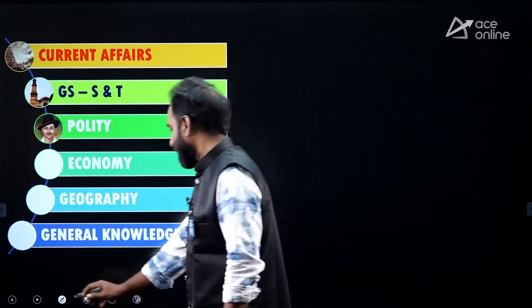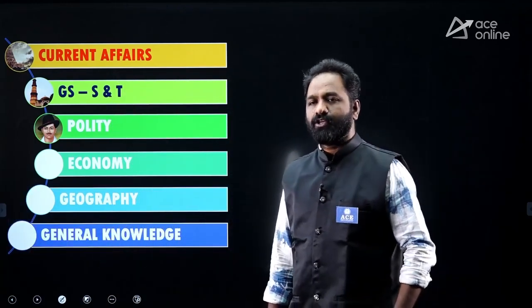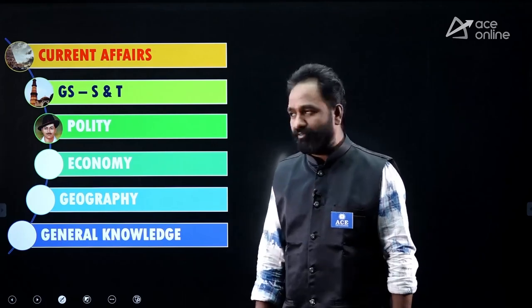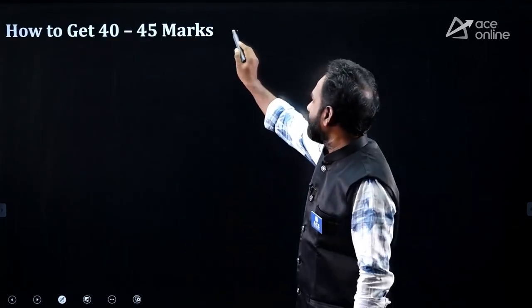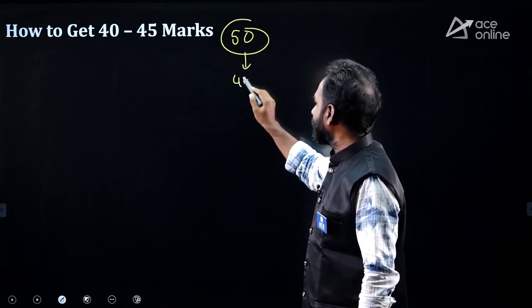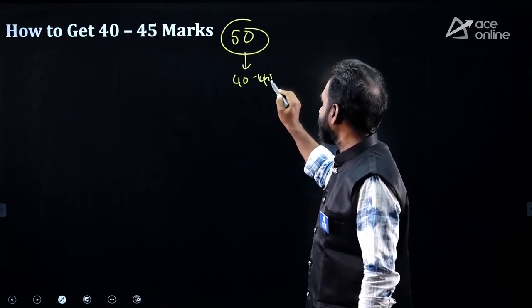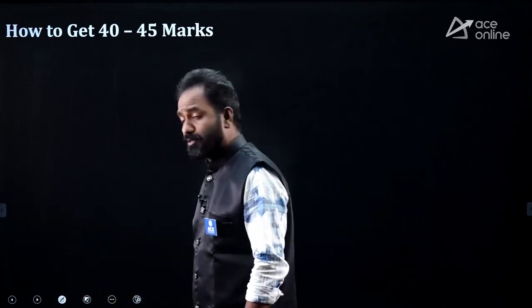Now there is a basic question: how to get the maximum marks in general awareness? If you want to get 40 to 45 marks in general awareness, where the total is 50, how do you do it? That is the question. Is it possible first?